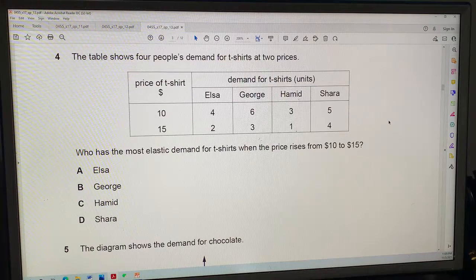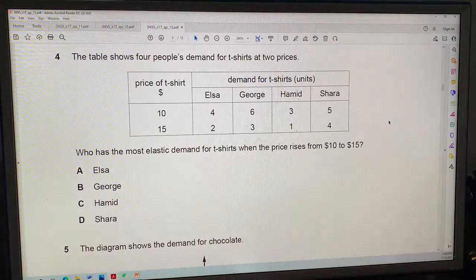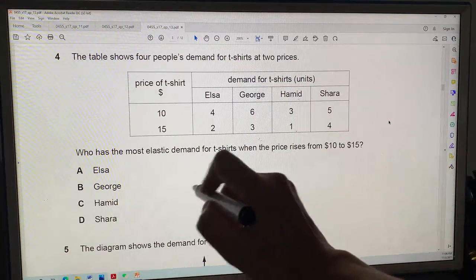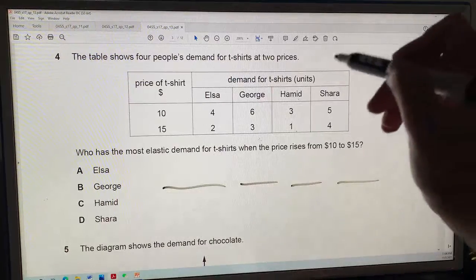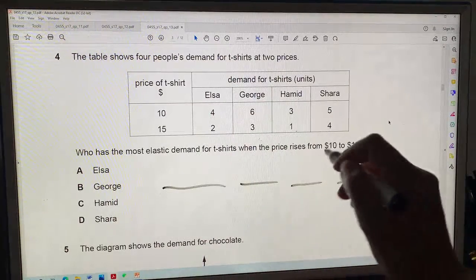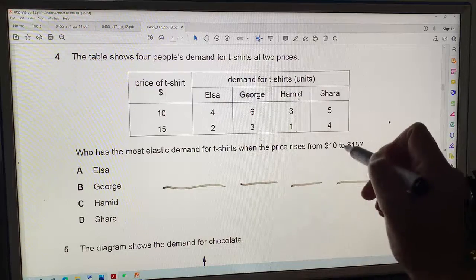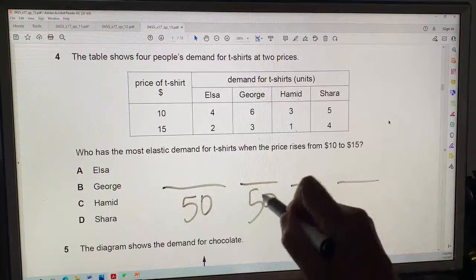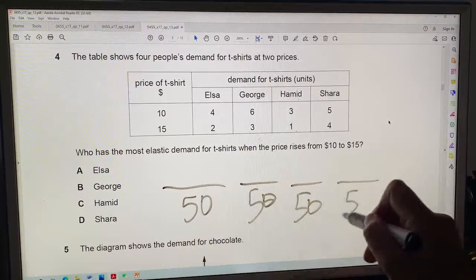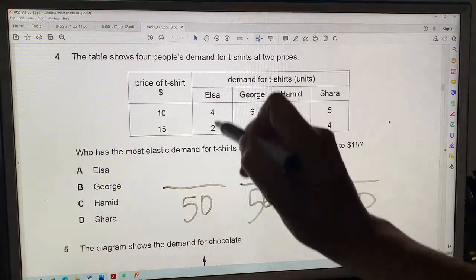The table shows people's demand for t-shirts at 2 prices. Who has the most elastic demand for t-shirts when the price rises from 10 to 15? So this is price elasticity of demand for 4 people. The price change is 10 to 15. So the percent change in price is 50%, right? And they all have the same change in price.